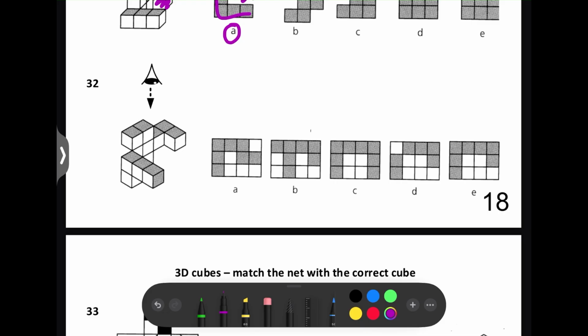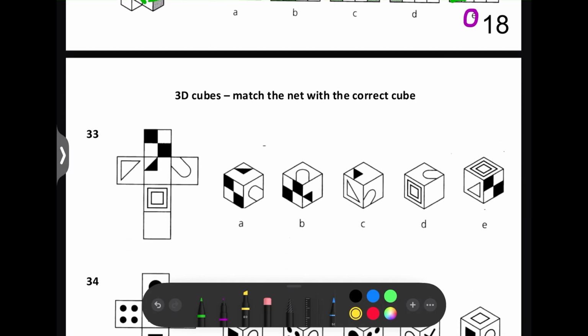Next question, again, it's following this pattern, like three straight lines like that, and we've got all this empty space in the middle. So the answer here has got to be E, because we've got the 3 straight lines and the empty space in the middle. And then if you look at the specifics of it, it makes sense as well, because we've got these 4, which is these 4. We've got these 3, which is these 3. And then you've got these 2, which is these 2. That's why it's E.